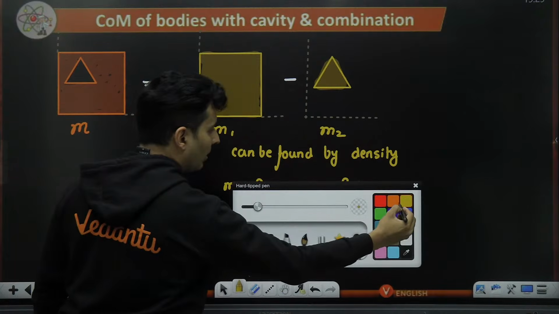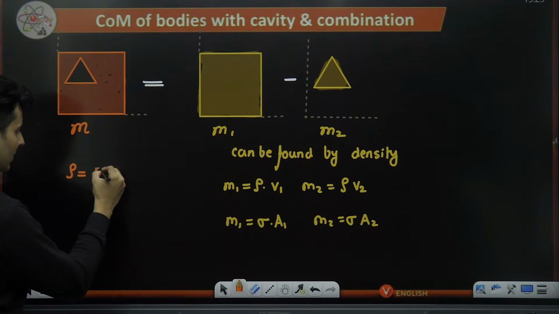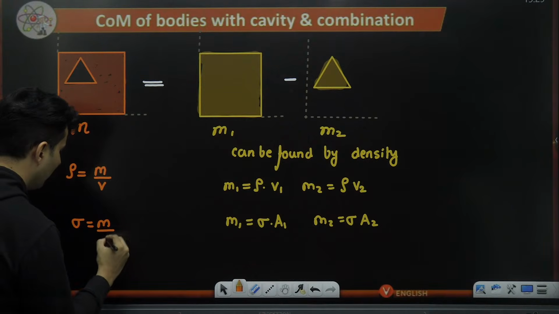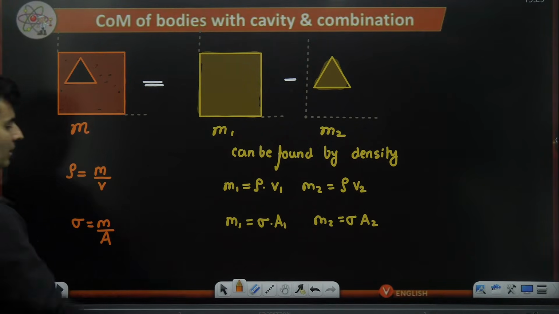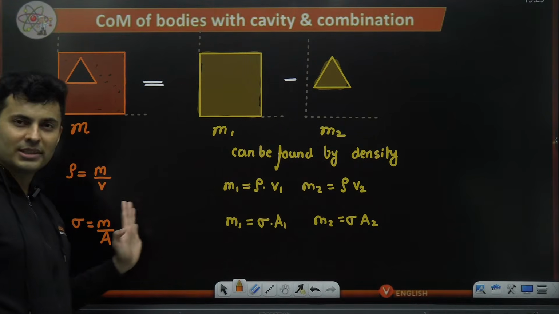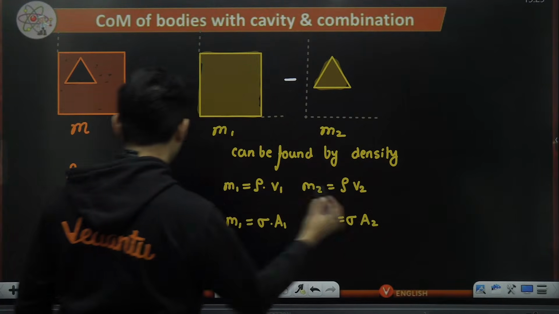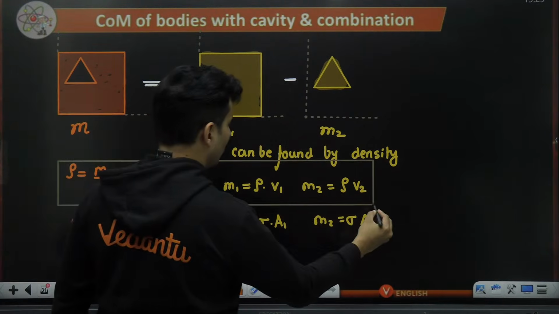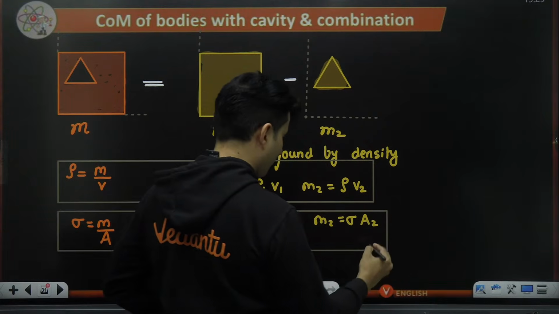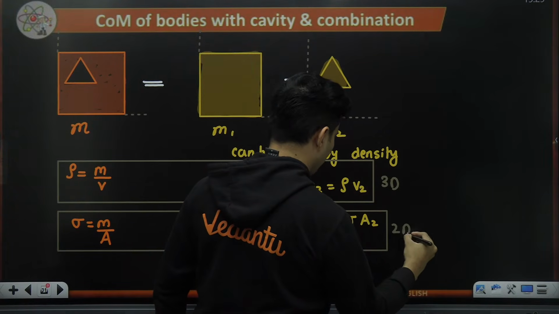What is sigma or rho? Rho is density, which is the total mass by the total volume, and sigma is the mass by the total area of the figure. Is that clear? So use this for finding m1 or m2. This is for 3-dimension, this is for 2-dimension.